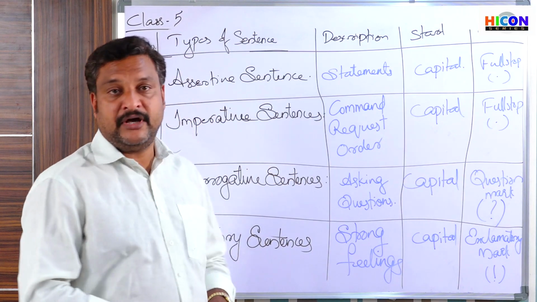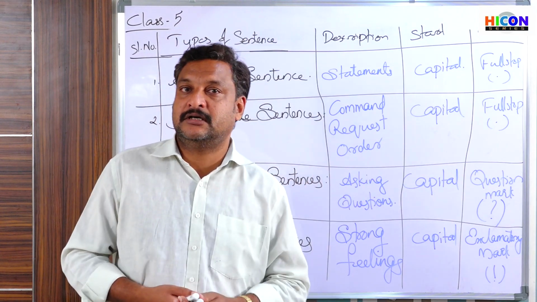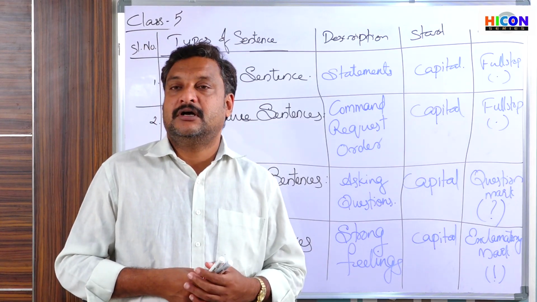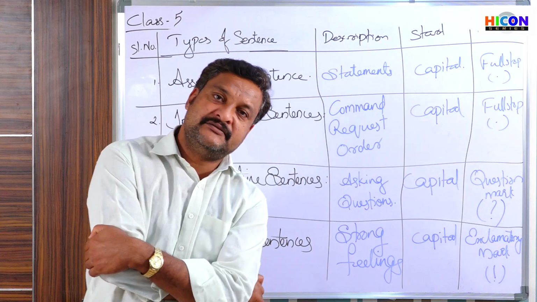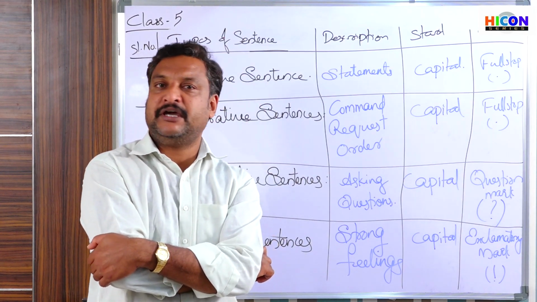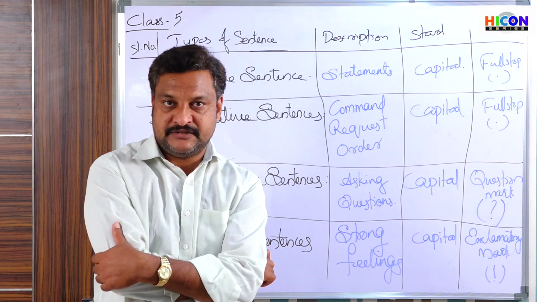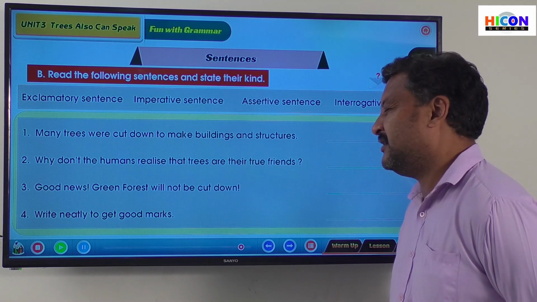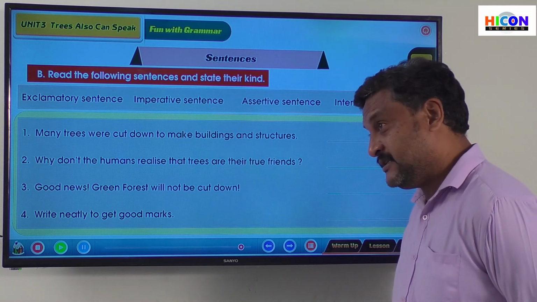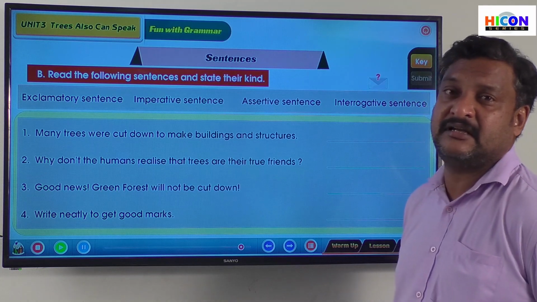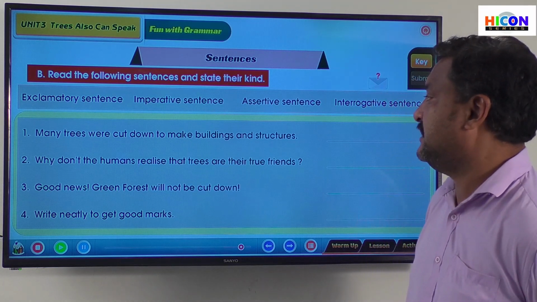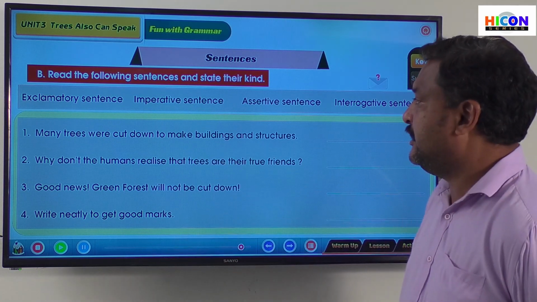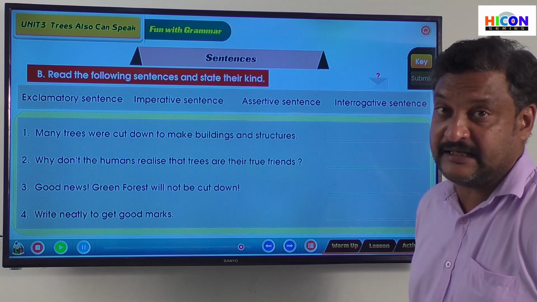Okay, so now you have a look at the screen, and you might have made notes of this also. Very good. Now we will go on to do the activities related to this particular part of this lesson. Fun with the grammar activity. We have studied the different types of sentences: assertive sentences, imperative sentences, interrogative sentences, and exclamatory sentences, right? So here we have 4 sentences. We need to identify which kind of sentence each one is.